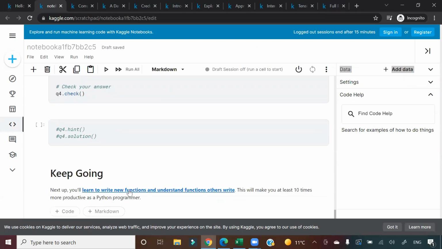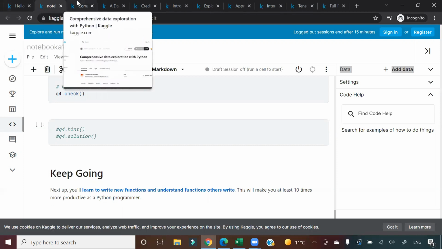Learn how to write new functions and understand functions others write. This will make you at least 10 times more productive as a Python programmer. So who is this for? It is for the absolute beginner in data science who wants to start Python from scratch. This is the first notebook, guys.